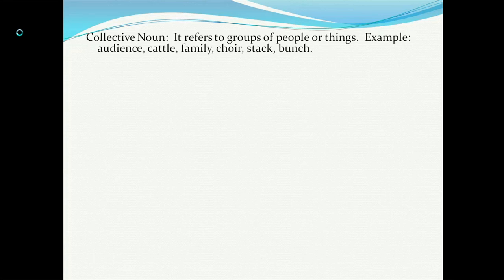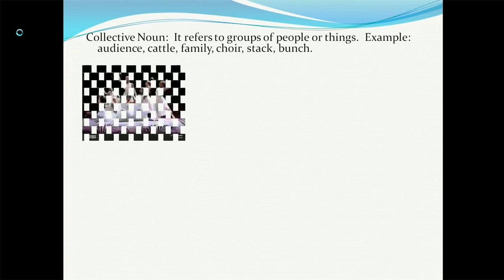Now choir, what is a choir? It is a group of people who sing together. So when we want to refer to all of them, then you will use the collective noun form choir. Okay, let's see some examples.